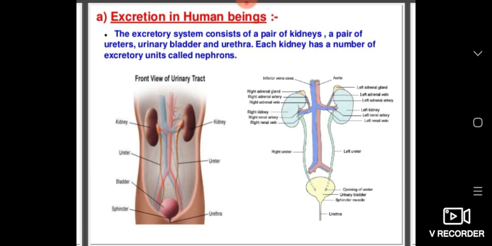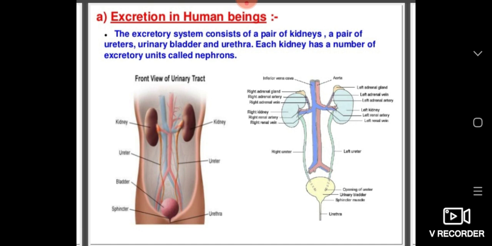They pull harmful molecules out of the bloodstream, and the harmless ones. The harmful molecules dissolve in water. Note the point: here, the harmful molecules dissolve in water and are converted to urine. So this urine is transferred to the muscular urinary bladder by a pair of ducts called ureters. It is temporarily stored in the bladder before it is expelled from the body through a tube called the urethra.